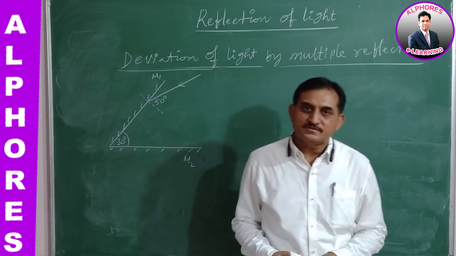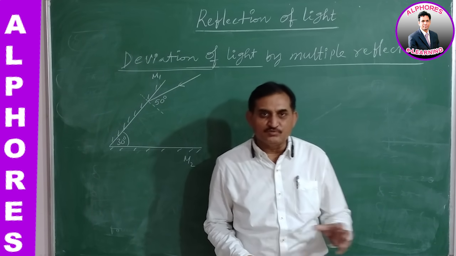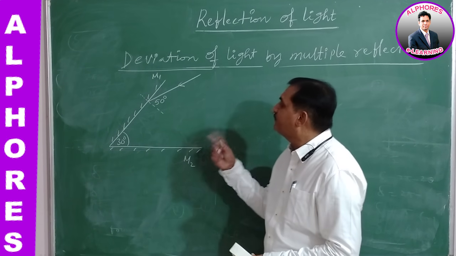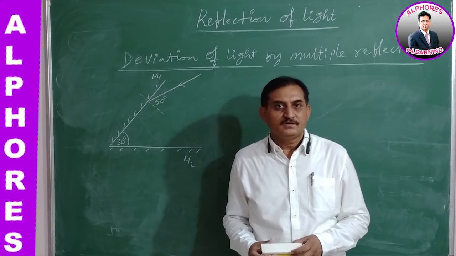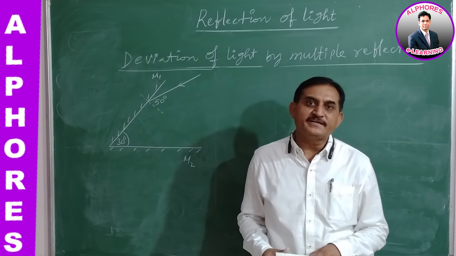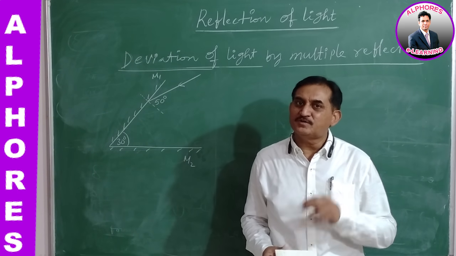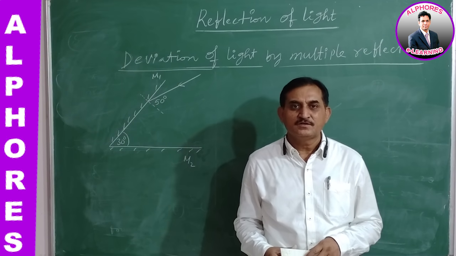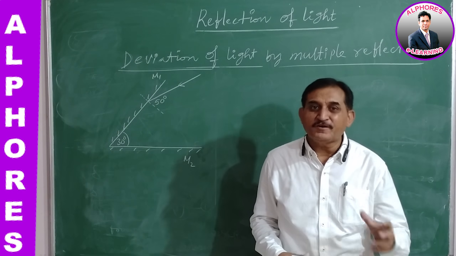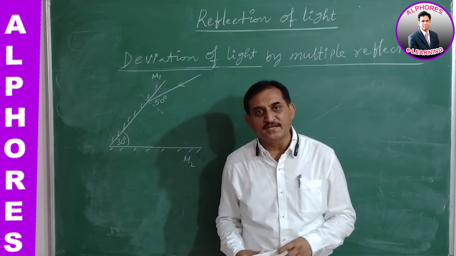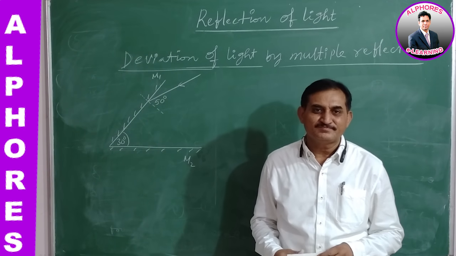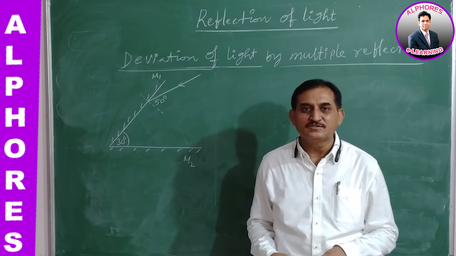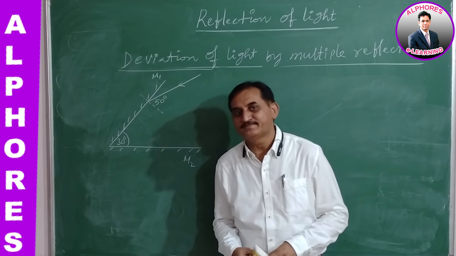So in this case, one can get a doubt. Sir, there are two plane mirrors. Does the light ray make two reflections, or three, or four? How many reflections are made by this light before exiting from this system? This is a general doubt that will arise for a student.